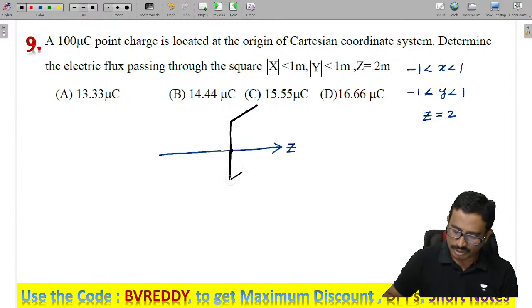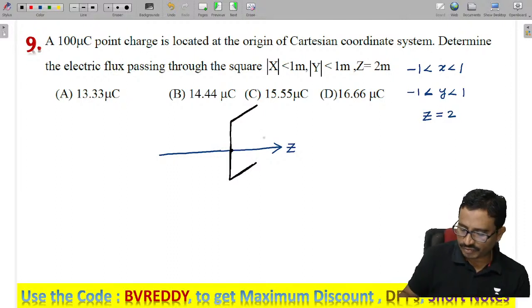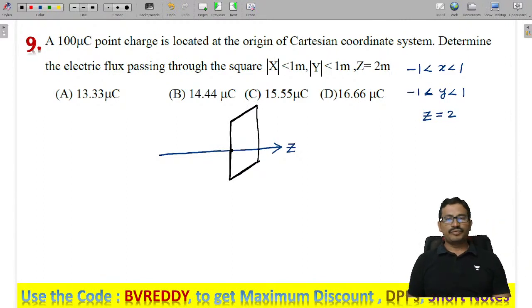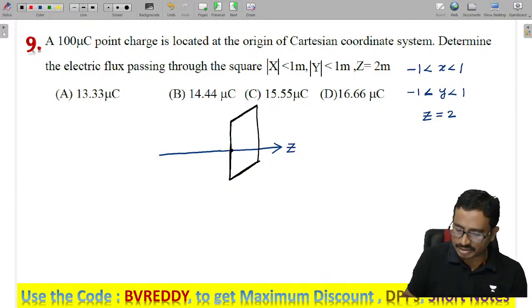Then we form a square shape like this. Try to visualize a square. Here the z value is 2.